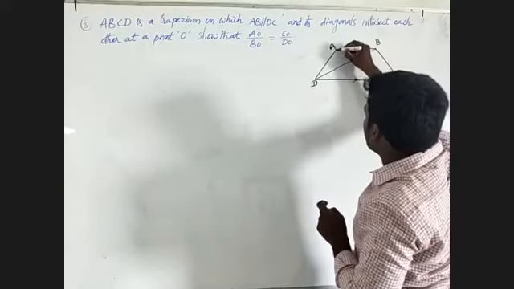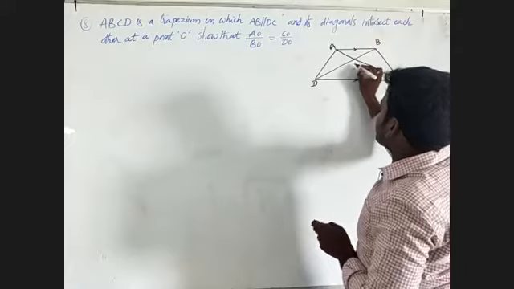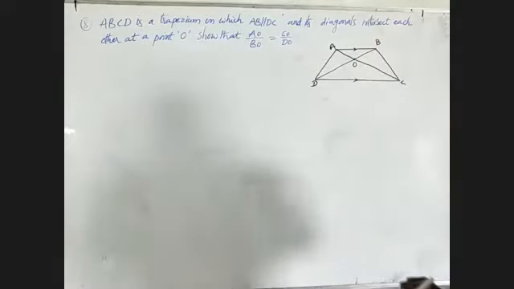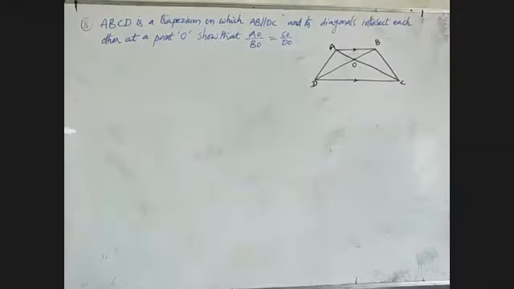This is one diagonal, this is the other diagonal. Two diagonals intersect at a point O. Show that AO by BO is equal to CO by DO.